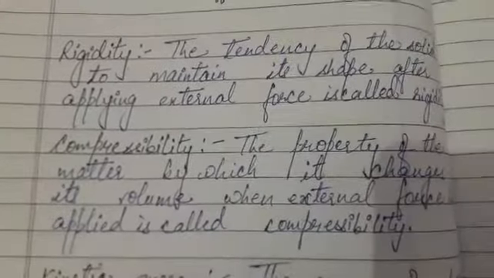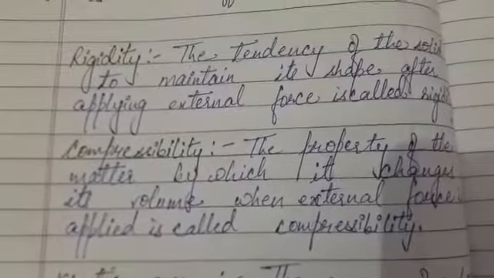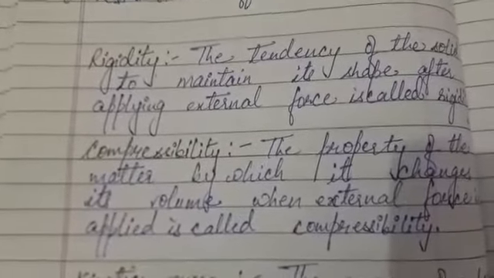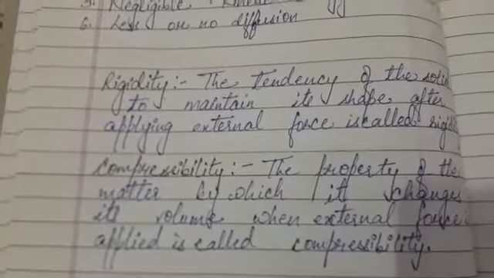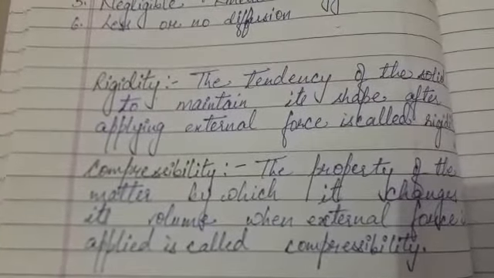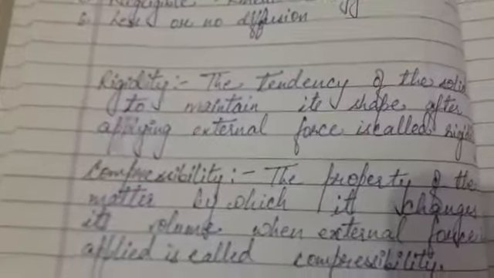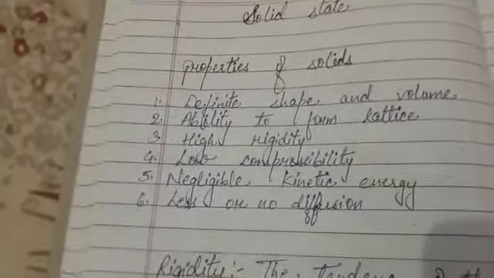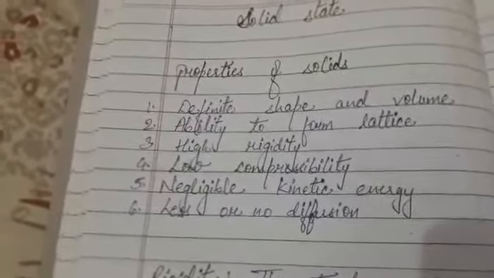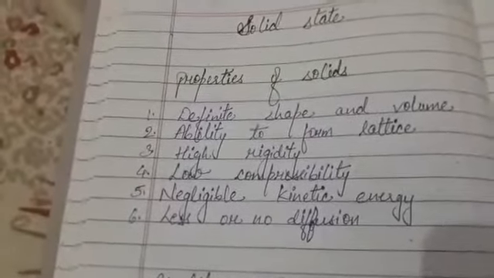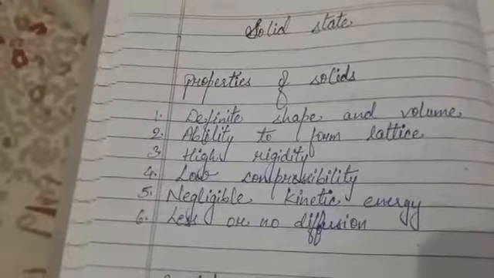What is compressibility? The property of the matter by which it changes its volume when external force is applied is called compressibility. By removing the external force, the substance regains its shape. Solids can be compressed only in certain cases when they are filled with air cavities. Otherwise, solid cannot be compressed under normal condition.